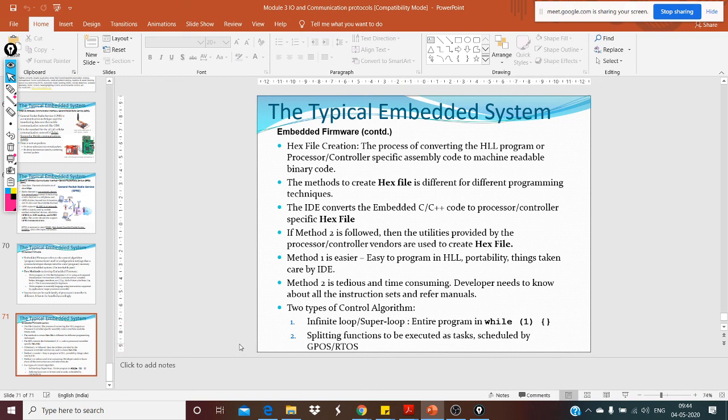That brings us to the end of this particular topic. There's only one more topic left, the other devices. There are a couple more circuits that we will see in that. But for today, we are done. Today we covered the external wireless modes of communication and the embedded firmware.